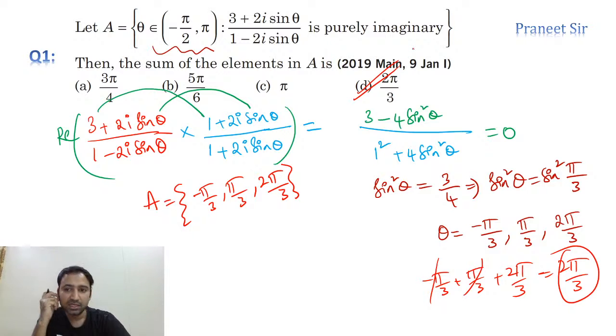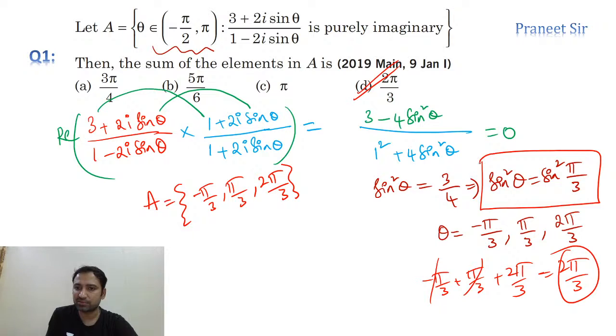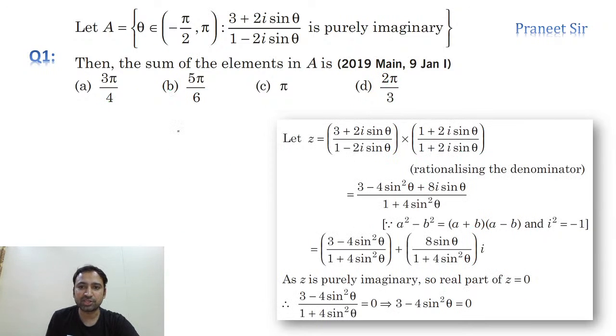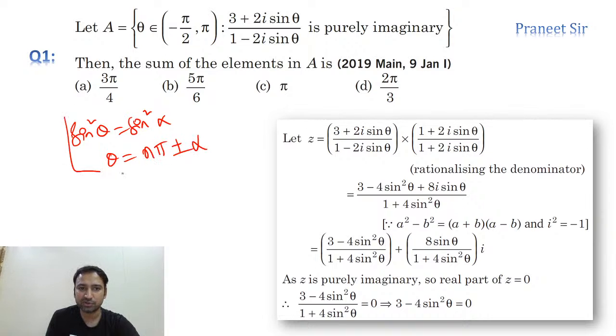Okay. So now let me tell you about the general solution of this trigonometric equation, guys. The general solution of a trigonometric equation in the form sine square theta is equal to sine square alpha is theta is equal to n pi plus or minus alpha. This is the general solution.